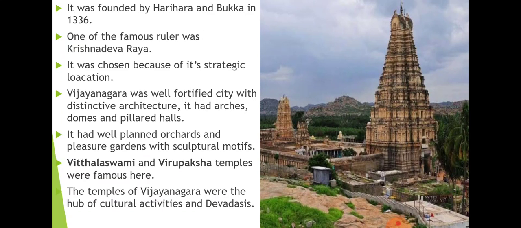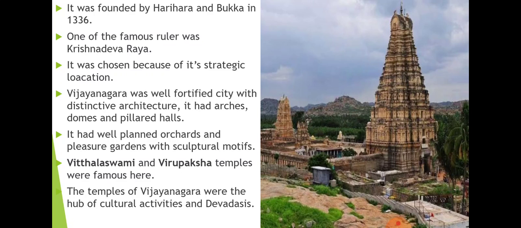Vijayanagara was a well fortified city with a distinctive architecture. We get this information from foreign travelers like Niccolo Conti, who came from Italy, Abdul Razak, who came from Persia, and Domingo Paes, who came from Portugal.